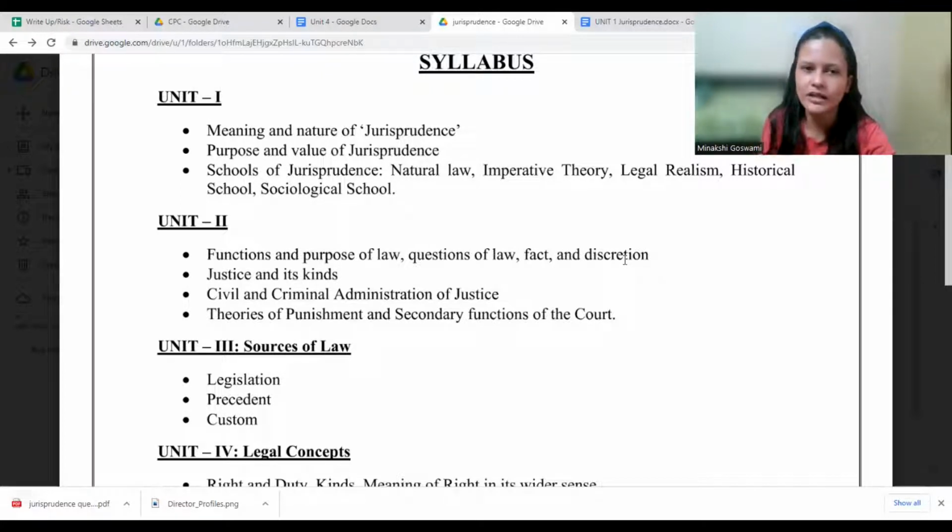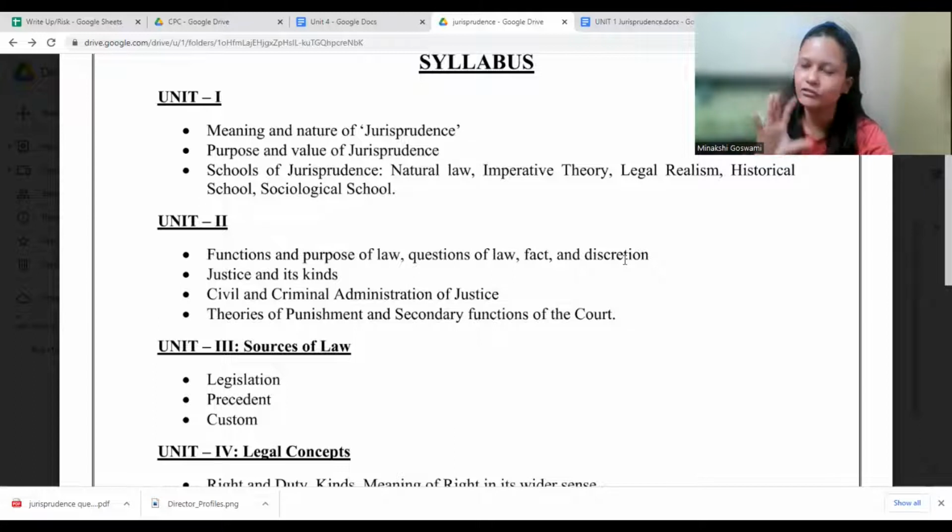So once charges are framed, court will have to decide whether this person is guilty of murder or guilty of culpable homicide. Is the court having jurisdiction to try the matter? Is this person committing the crime because of unsoundness of mind, right? All these are nothing but questions that need to be decided by court.